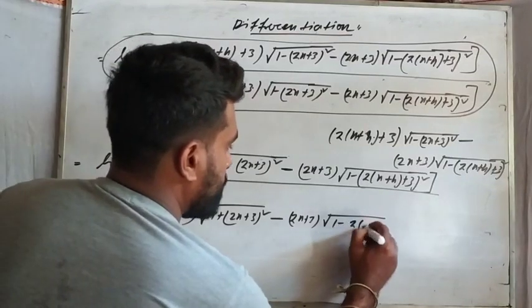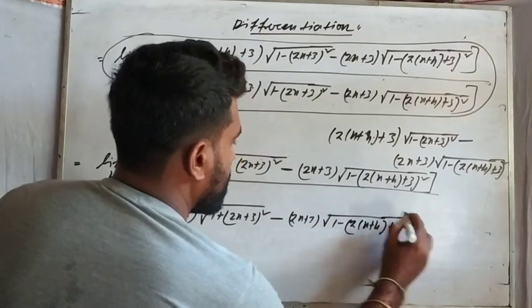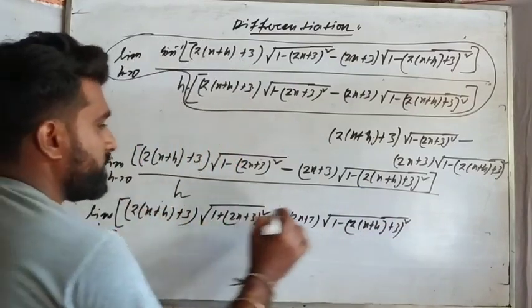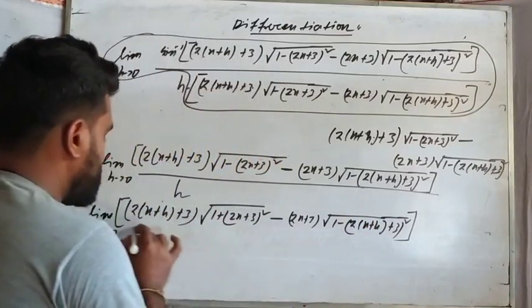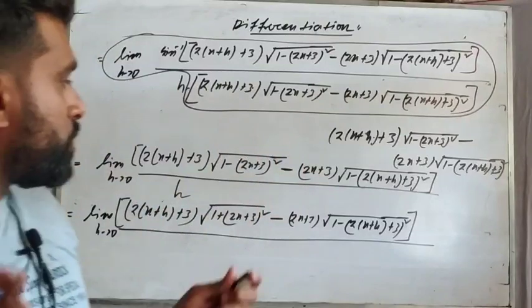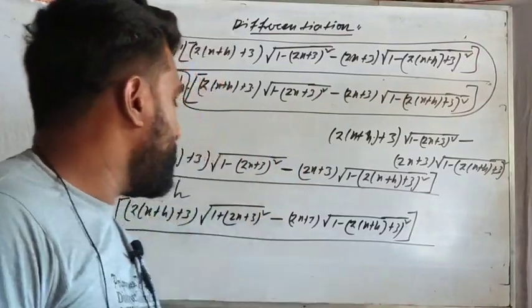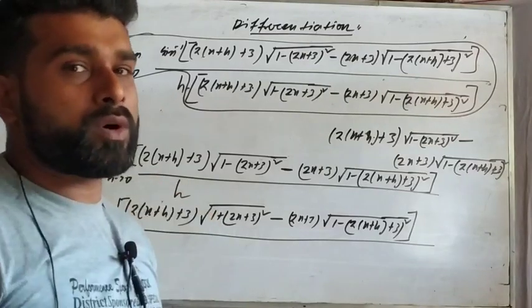So 2 into (x plus h) plus 3 whole square. This is the main expression. Now you have to multiply with the conjugate. This space is not enough for getting the full solution as well.